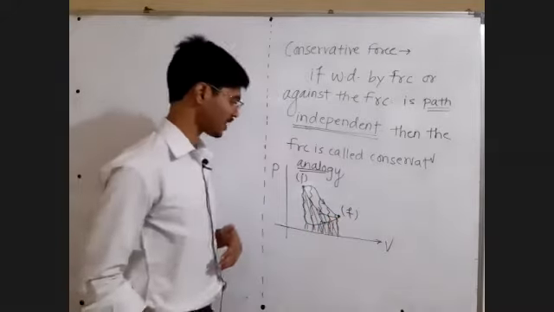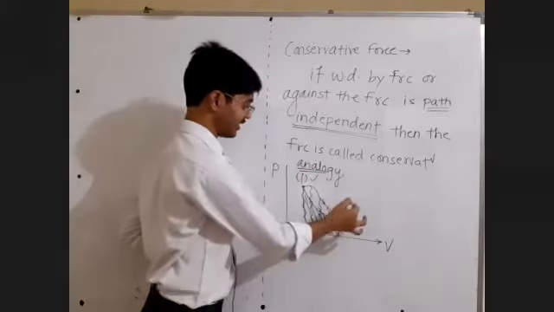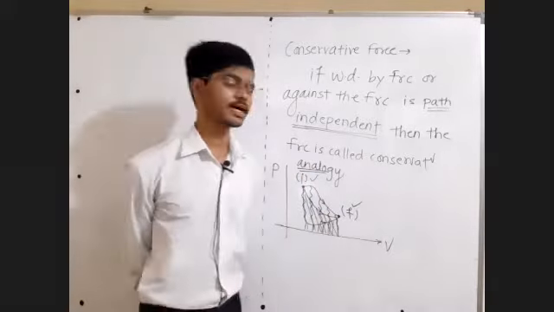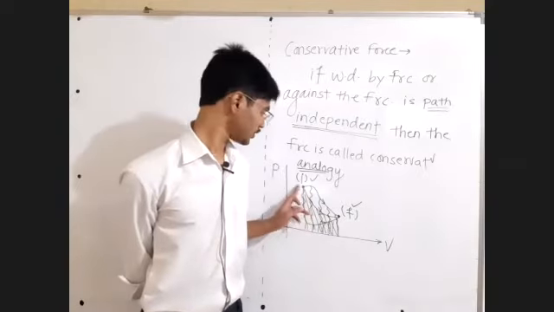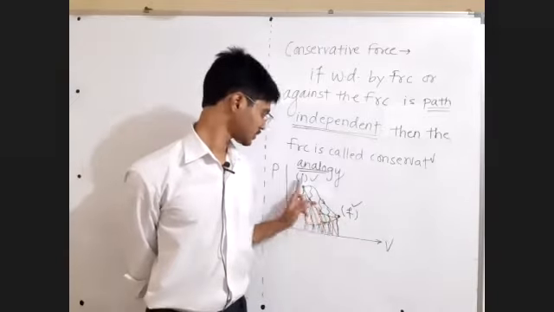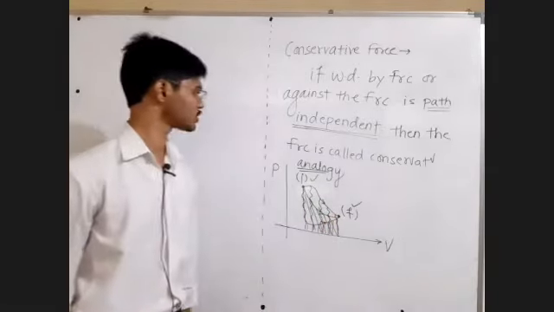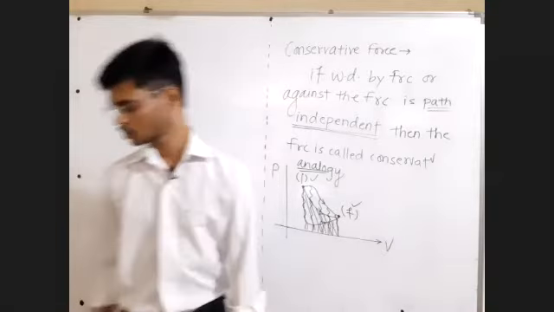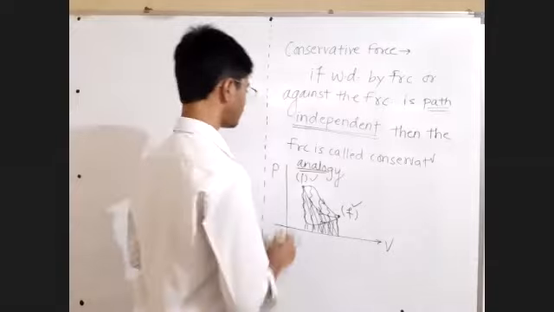It requires only the initial state data and the final state data, and does not require what was the path in between. So it's a state function. In this way you can understand path dependency and path independency.